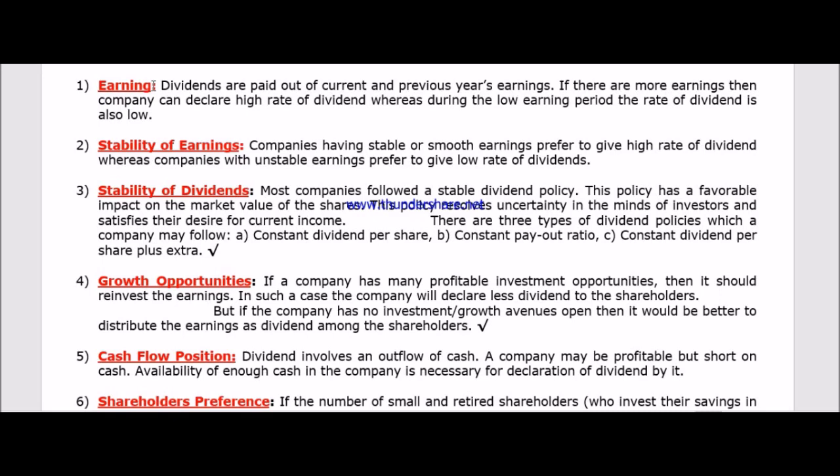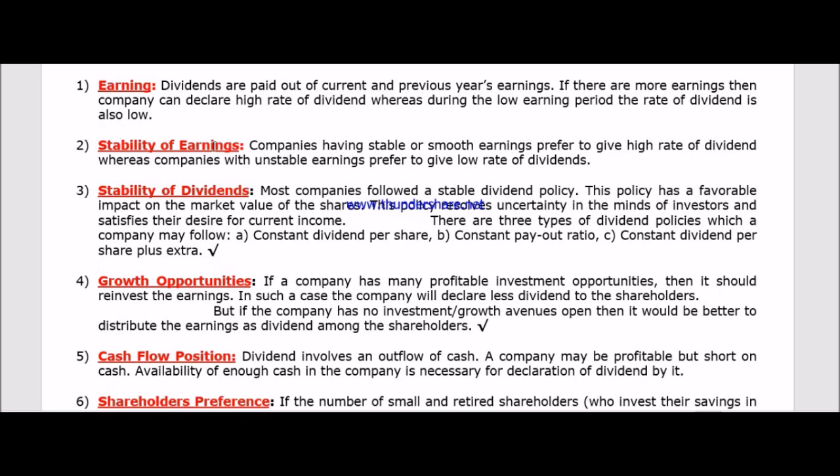Now, if the company doesn't have earning, if the company doesn't have profit, then there is no question of paying the dividend. So a company can pay the dividend only if it has sufficient earning. If the earning is higher, the company can pay a higher dividend. If the earning is lower, the company will pay a lower dividend.